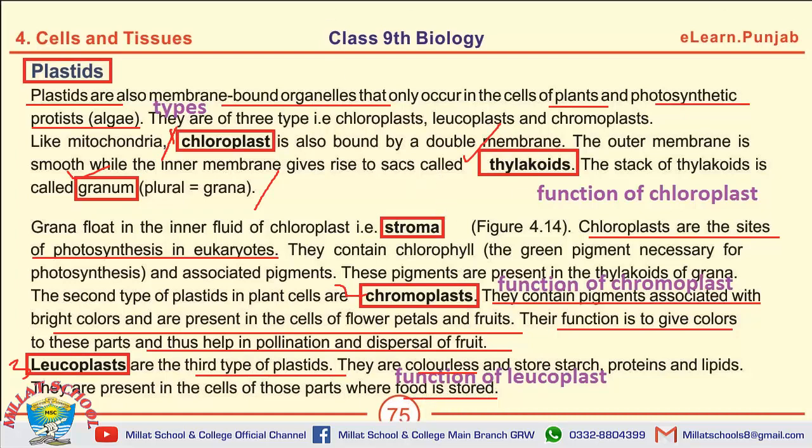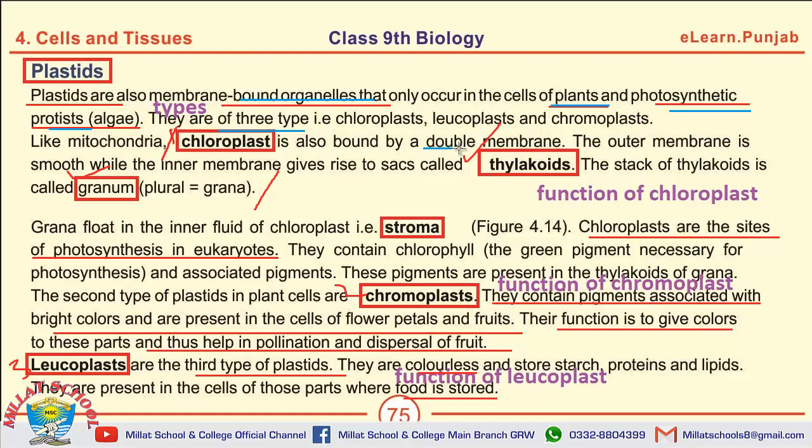Some MCQs may also be from this page. The first may be that plastids are membrane bound organelles. Plastids are found only in plants and photosynthetic protists. There are 3 types of plastids.